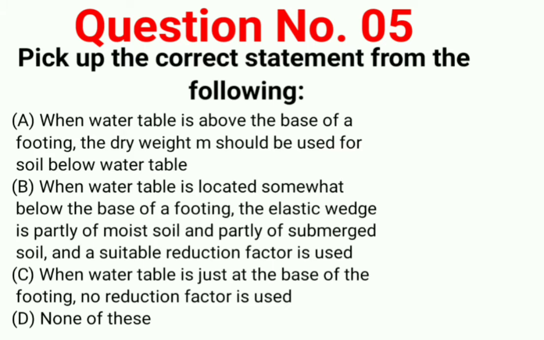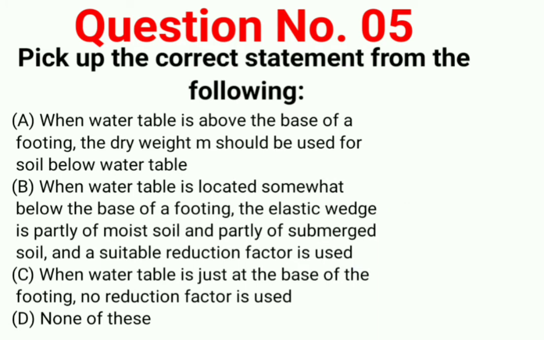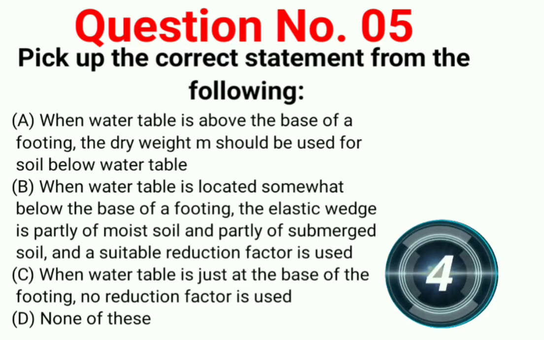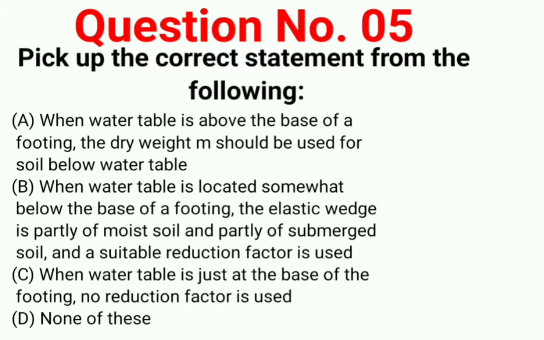Question number 5. Pick up the correct statement from the following. Option A: when the water table is above the base of footing, the dry weight should be used for soil below the water table. Option B: when the water table is located somewhat below the base of footing, the elastic wedge is partially of moist soil and submerged soil and a suitable reduction factor is used. Option C: when the water table is just at the base of footing, no reduction factor is used. Option D: none of these. Correct answer is option B.